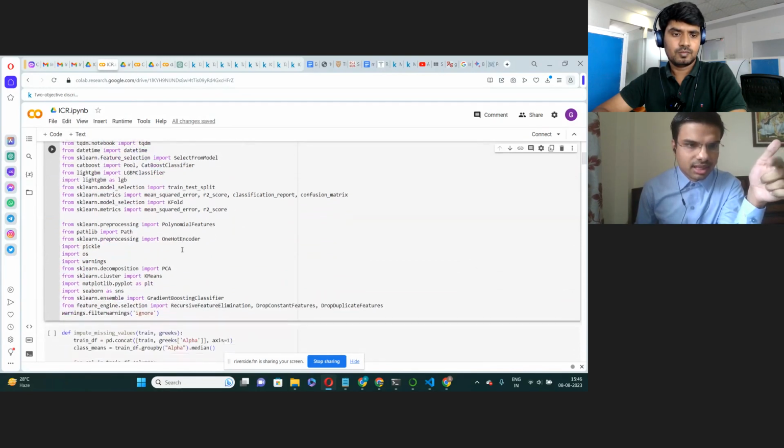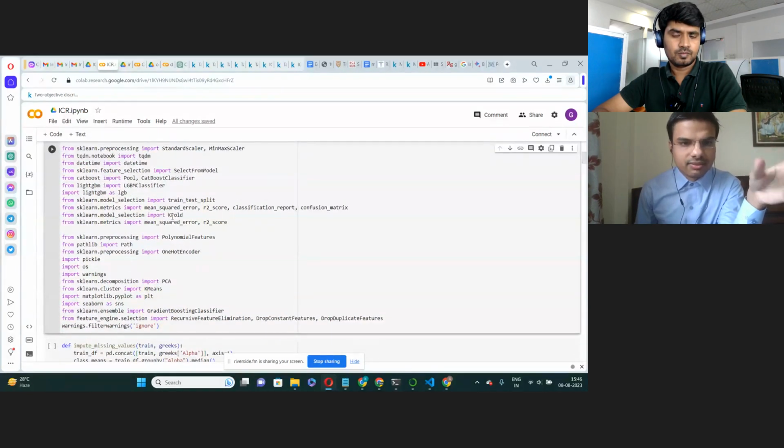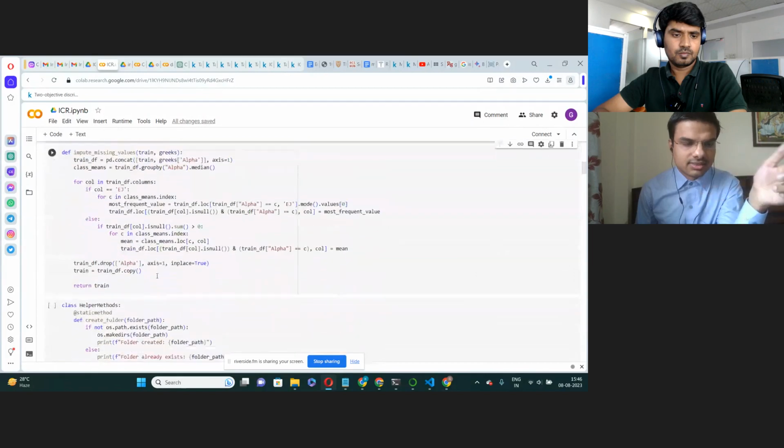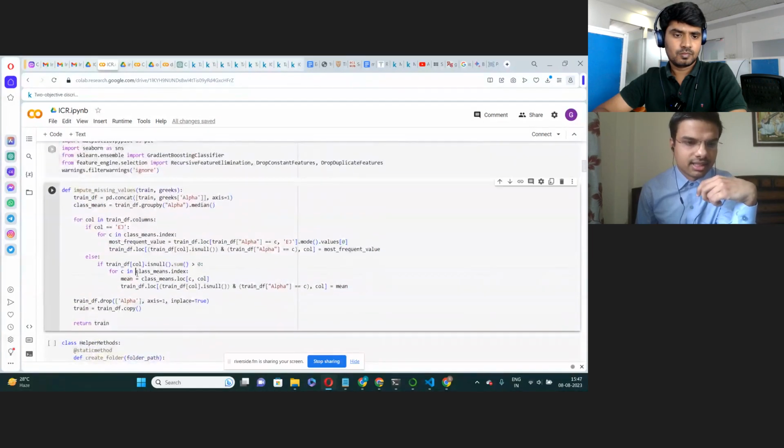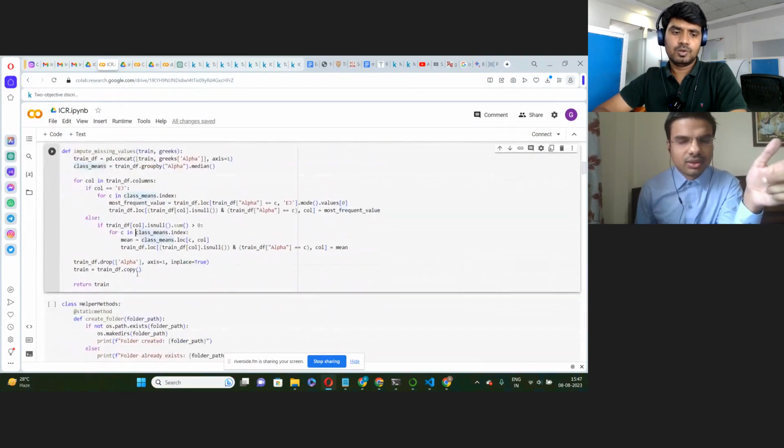Then we have some other libraries that we have not used, but we used while testing the features of those libraries. And then there is this function that we have defined here. It is used to fill the null values according to the labels. First, we will find the median values.